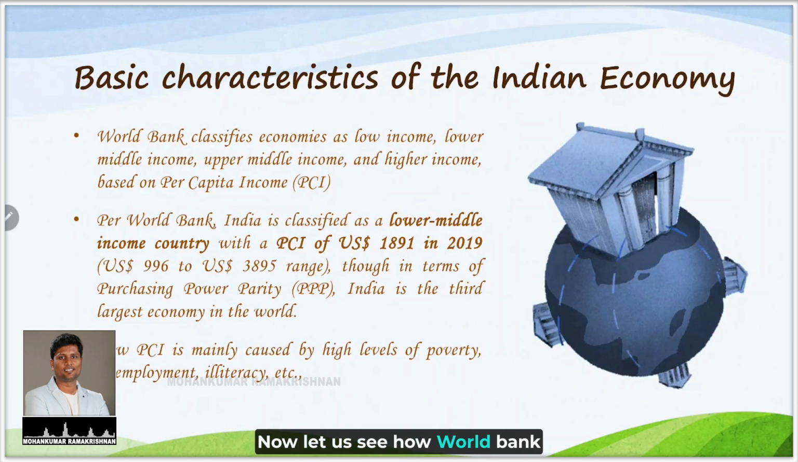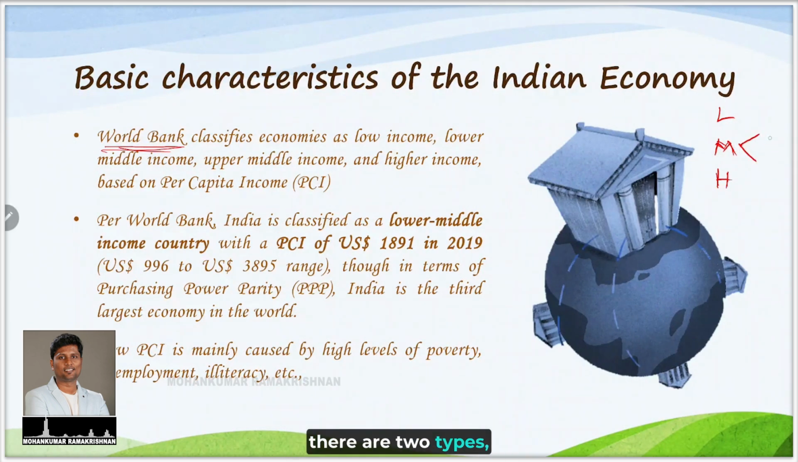Now let us see how the World Bank classifies economies. The World Bank classifies economies into 4 major categories. The 4 is actually 3 with a subdivision. It is like low, medium, high; you can relate it to the Indian Railways seating structure. In the medium, again there are 2 types: lower middle income and higher middle income. There is a particular range, with a from point and a to point.